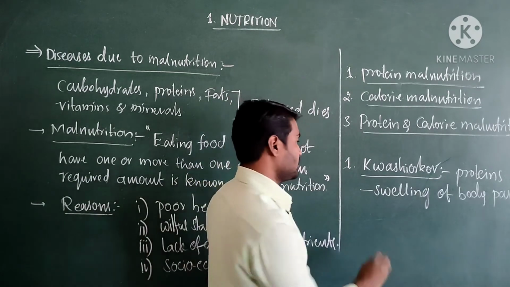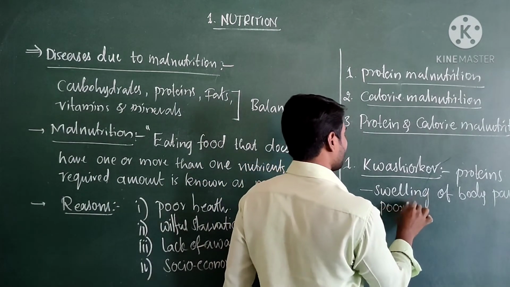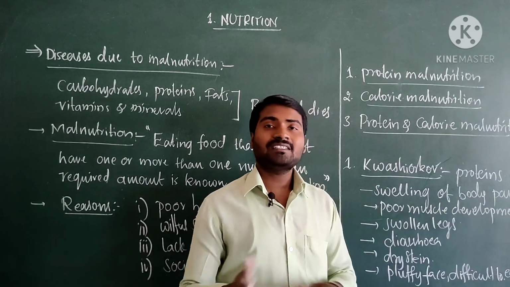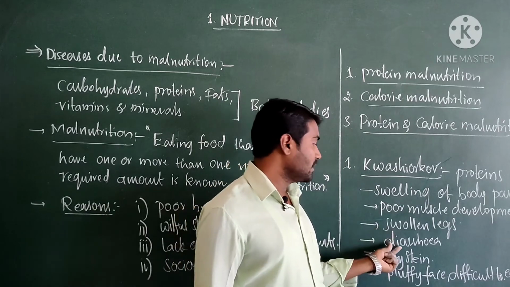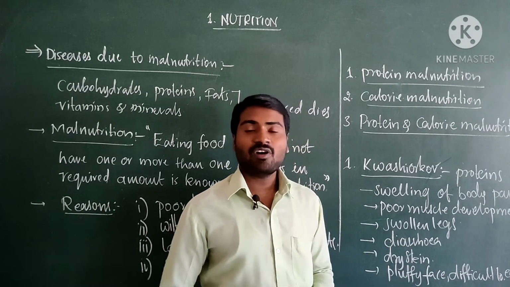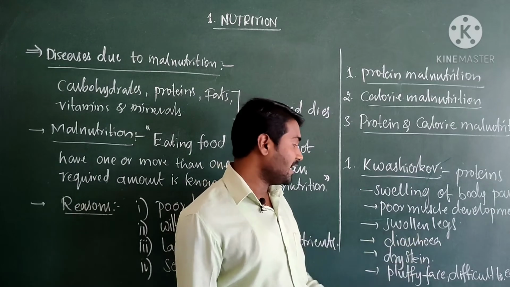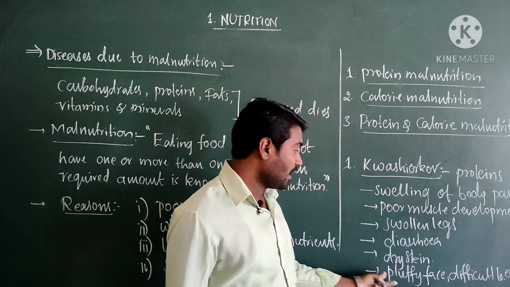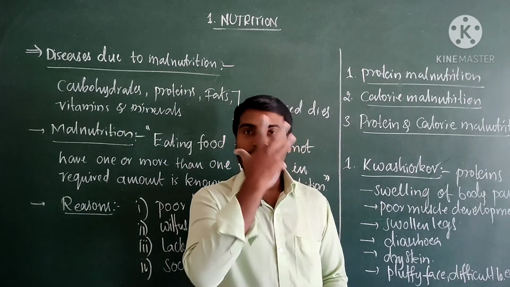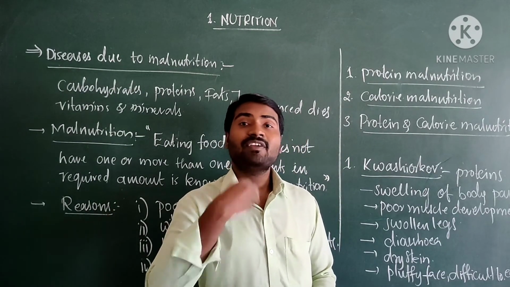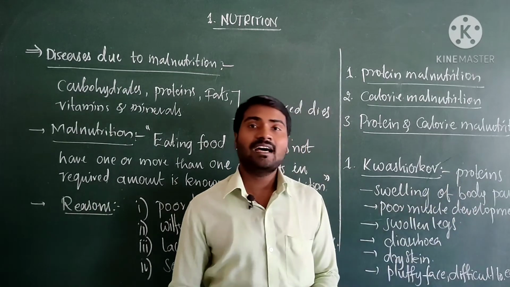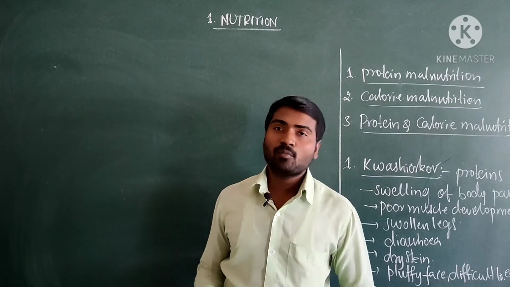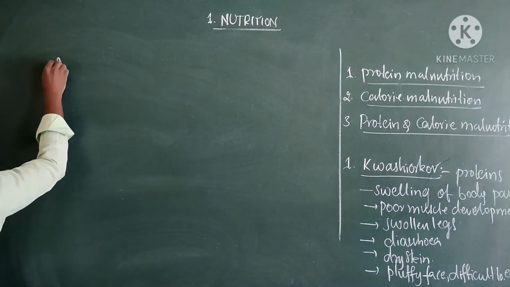Poor muscle development. Muscles will not develop properly. Also diarrhea, with continuous vomiting, and dry skin. The skin becomes very dry, and the face becomes very puffy, a round moon shaped face, and difficulty in eating. So these are all the symptoms of the disease called kwashiorkor. Let us see one more disease.